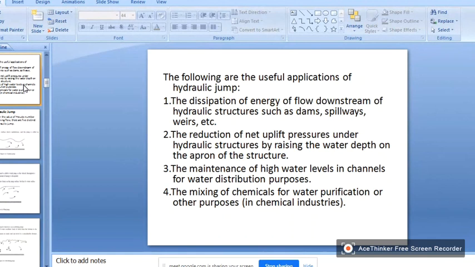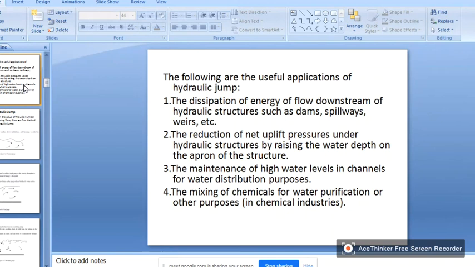So if depth is more, then the weight of the water is obviously more. The direction of that self weight of the water will be in downward direction. Okay. So uplift pressure is in upward direction. So this uplift pressure can be effectively counterbalanced by this weight of the water. Okay. So that is another advantage.